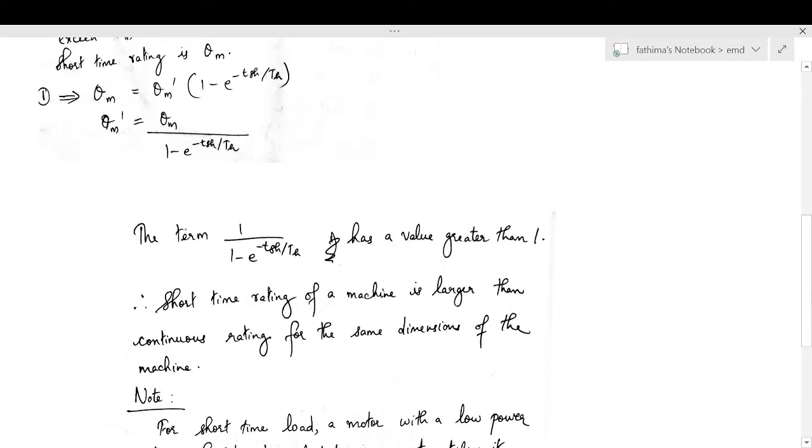That is, the short time rating of a machine will always be larger than the continuous rating for the same dimensions of the machine. That is, if a machine is operated for a small period of time, a greater load can be applied to the machine with the temperature rise of any part not exceeding the maximum permissible value.